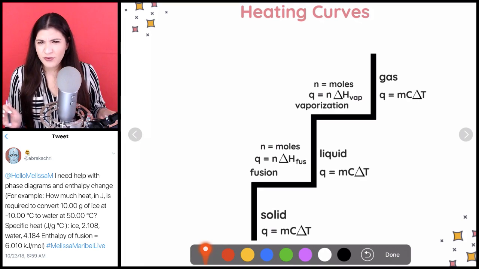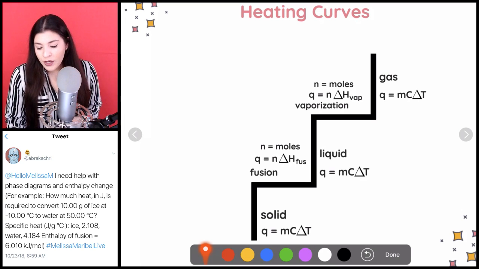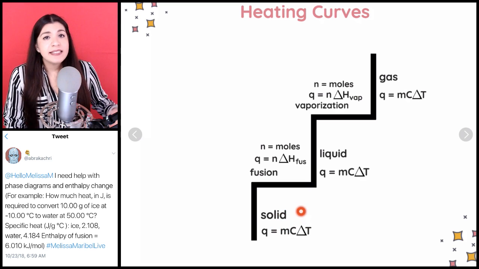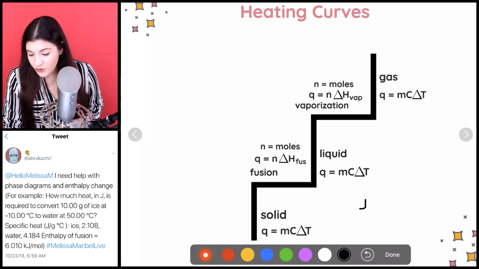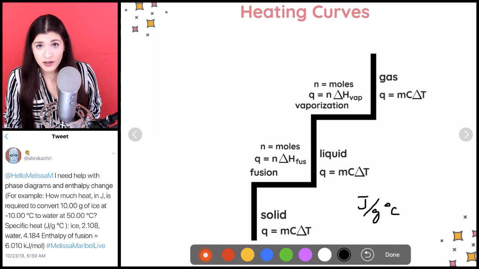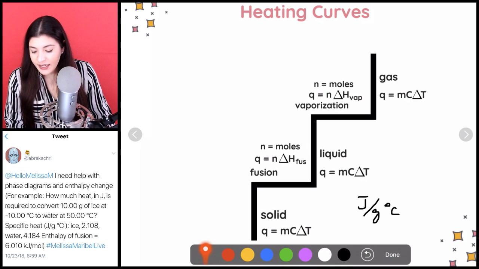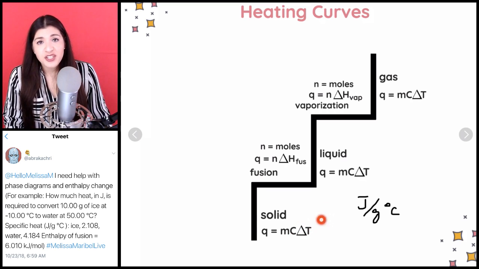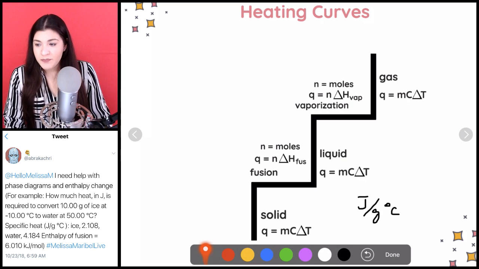And let me actually go over that formula real quick, just in case you guys need a refresher on calorimetry. So m just means mass, measured in grams. c means the specific heat capacity, which is measured in joules per gram per Celsius, or divided by Celsius, okay? And then ΔT, that little triangle or delta, just means change. So change in temperature, meaning the final temperature minus the initial temperature, all right? So that's essentially what we have for that formula.